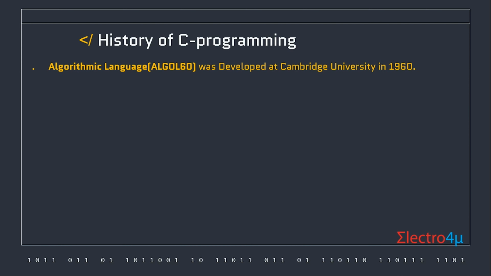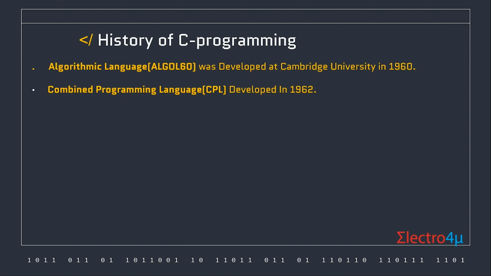After ALGOL was developed, Combined Programming Language, CPL, was developed in 1962. The purpose of CPL was to combine features of different paradigms like numerical and non-numerical computing while offering powerful access to a computer's capabilities.